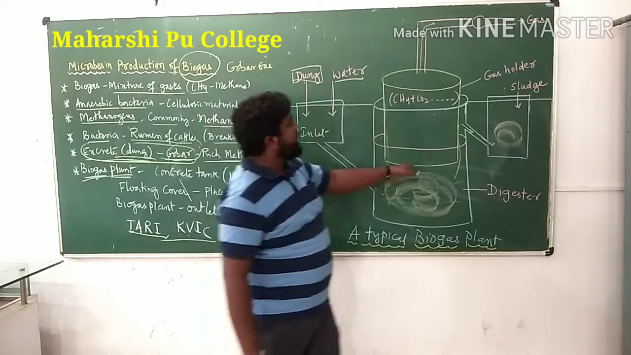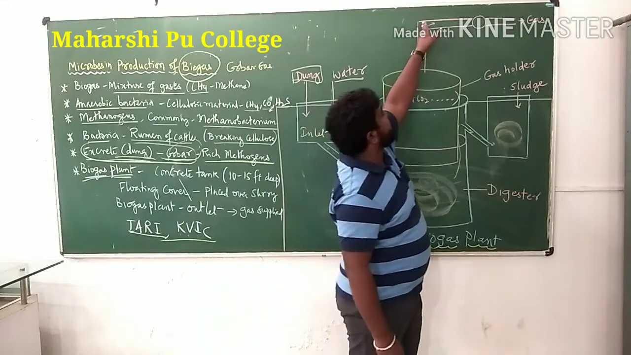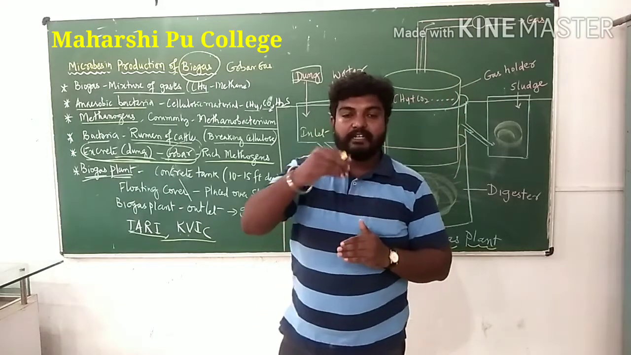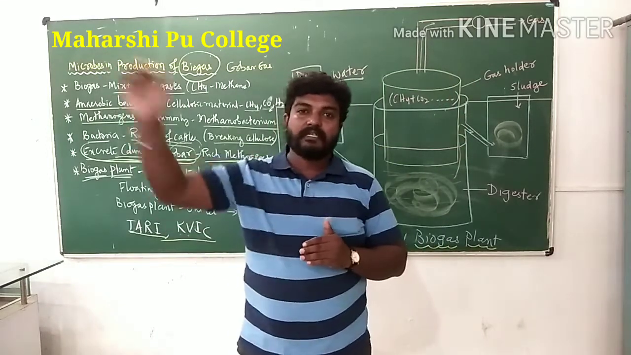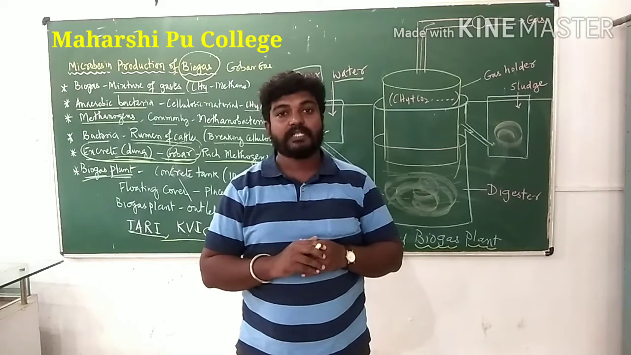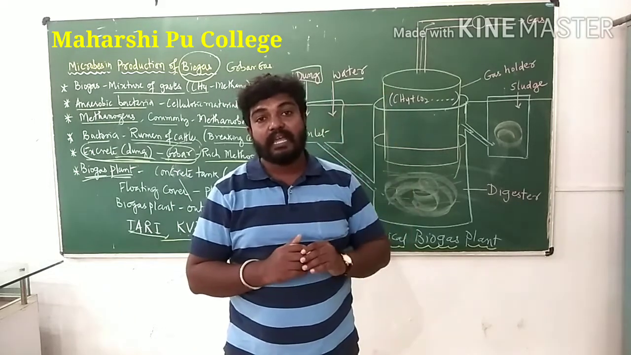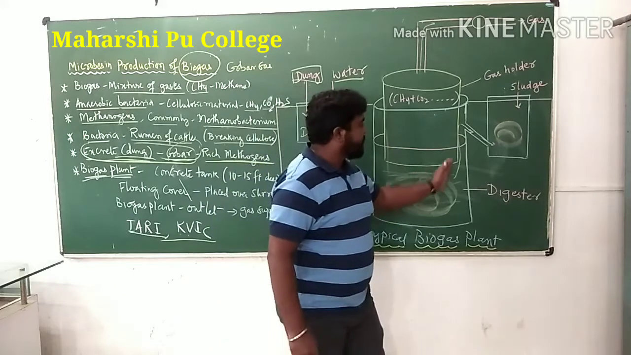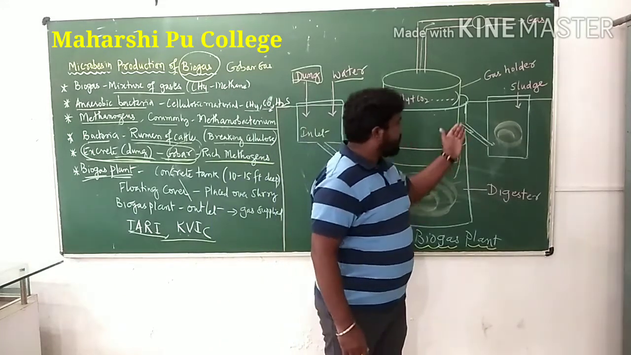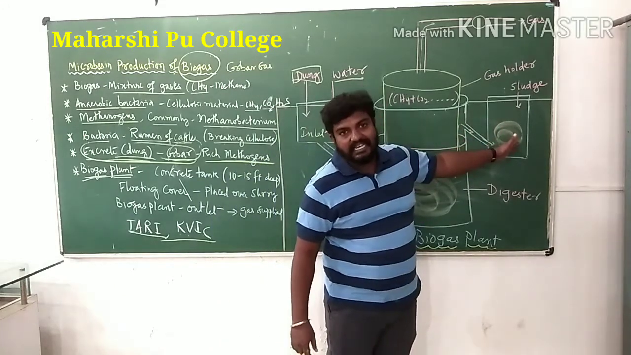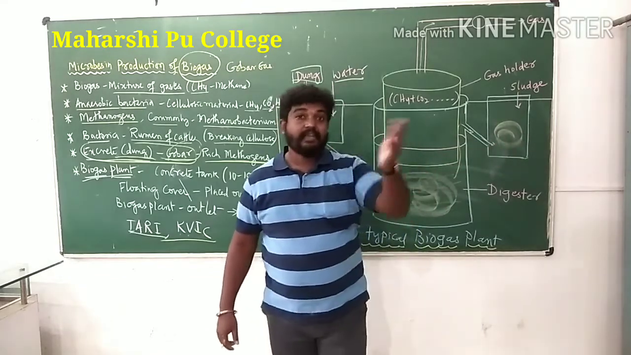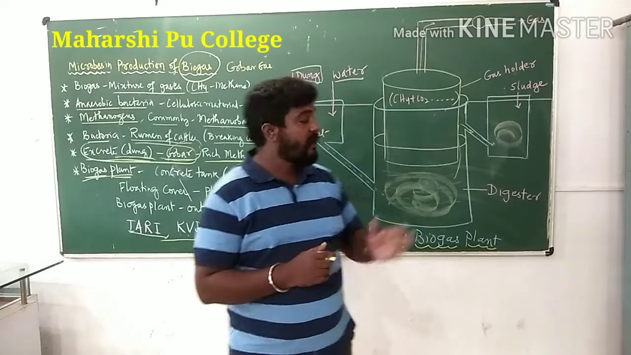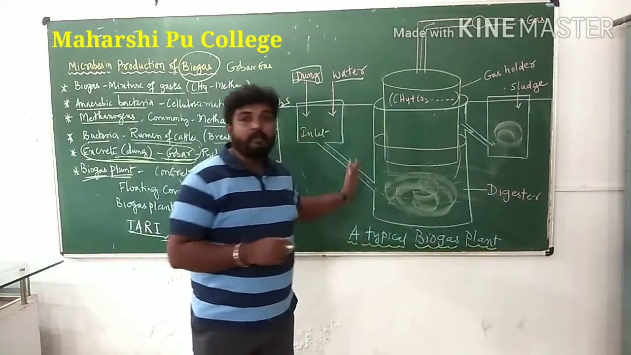Meanwhile, the biogas plant is connected with an outlet where the gas goes to a pipe. Through the pipe it is supplied to the neighboring houses, and it is utilized for cooking and lighting. And meanwhile some of the slurry goes to an outlet where it is collected, and that slurry is again utilized as a fertilizer. And this is about the biogas plant.